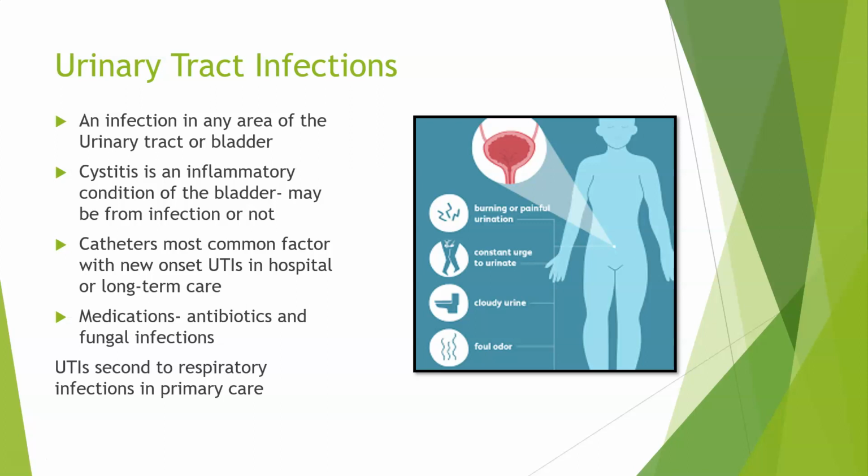Another sign of urinary tract infections, especially in the elderly, is a lot of times if you find an elderly patient is now confused where they haven't been in the past, that can be from a urinary tract infection as well. So if it's not related to their oxygen saturation or vital signs, they all seem to be pretty good, start to look for that urinary tract infection in the geriatric population who's suddenly become confused.